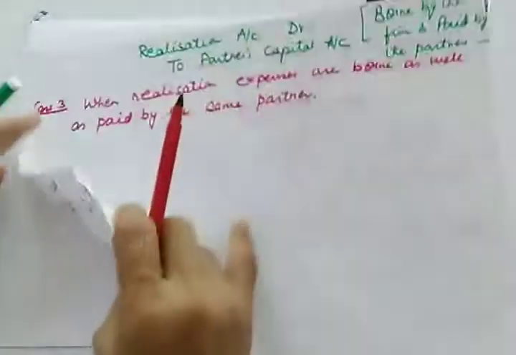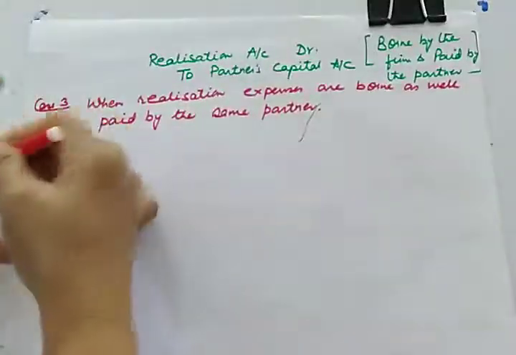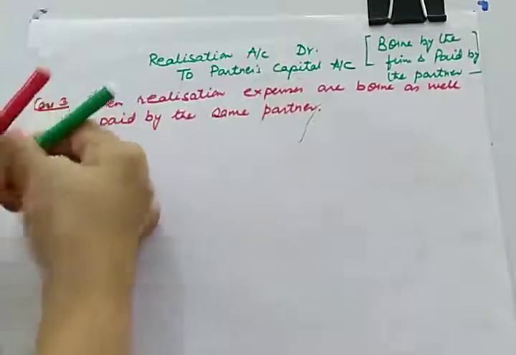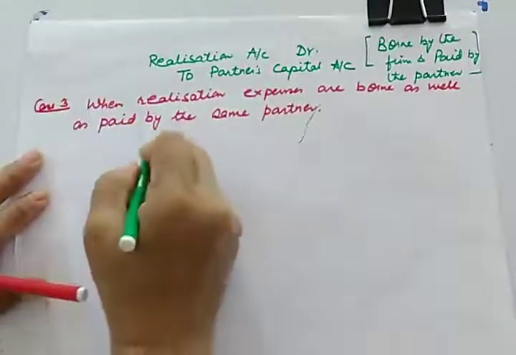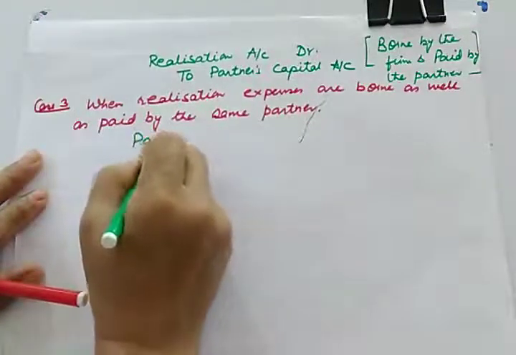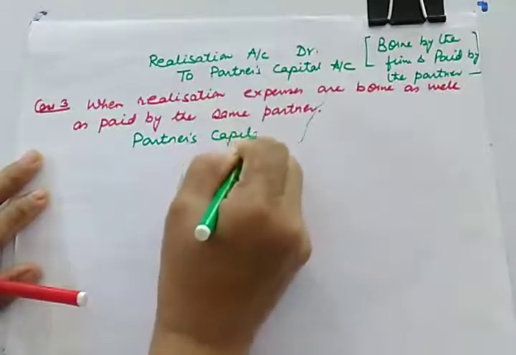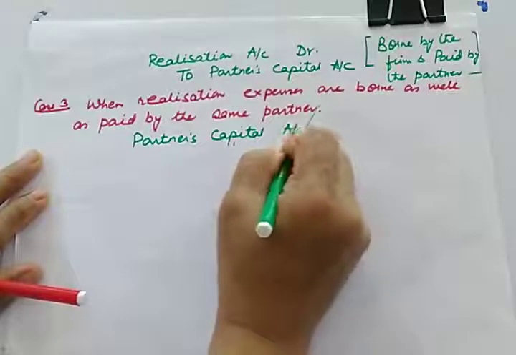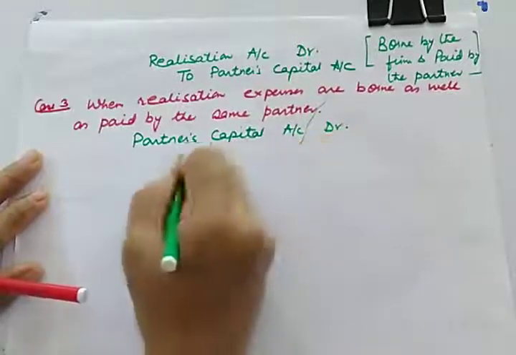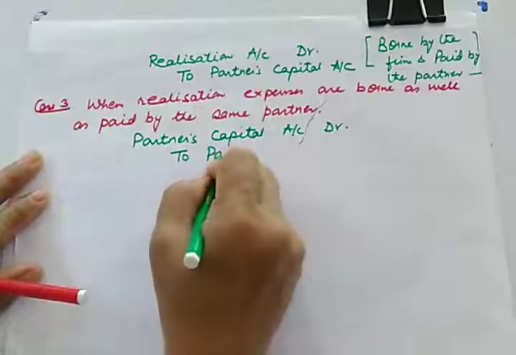So our journal entry will be partner's capital account debit to partner's capital account.